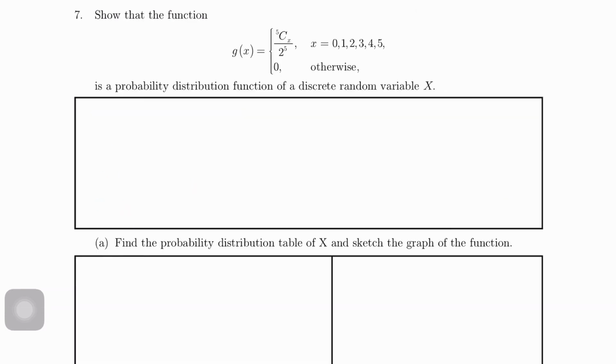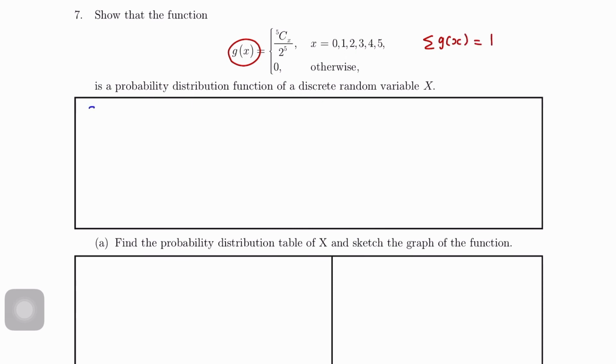Question 7, show that the function gx is a probability distribution function of a discrete random variable. So, seperti biasa, kita akan gunakan summation untuk yang ni G lah. Okay, so summation gx equals to 1.